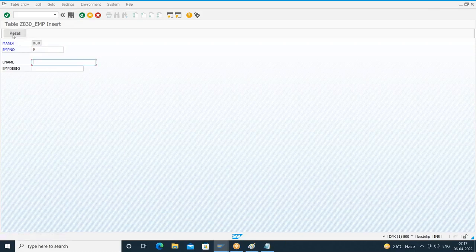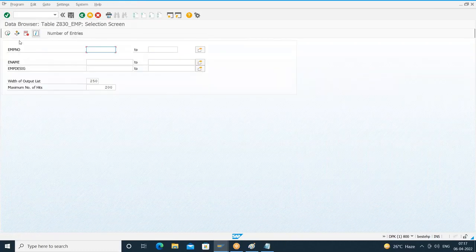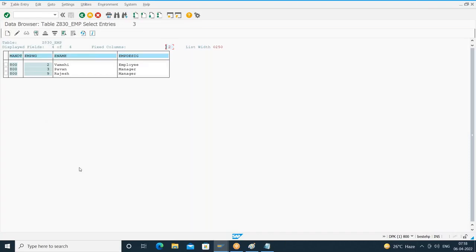Okay, I'll give 9. I think 9 is already there. So the 809 combination is already there. Now it should not accept, I think. If it is already there, it will not accept. So when I save it, what is it saying? A data record with the specified key is already existing. If you go to the table, this is the available data. So it checks for the combination 802, 803, 809.